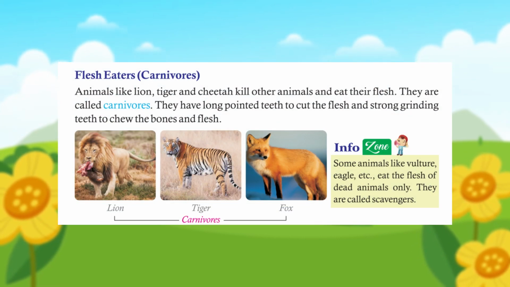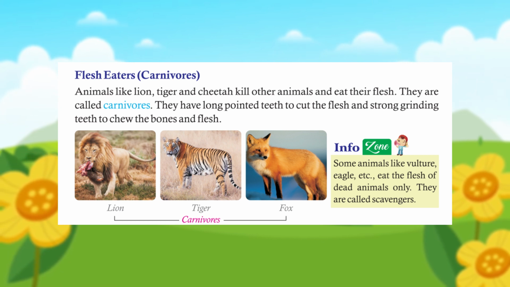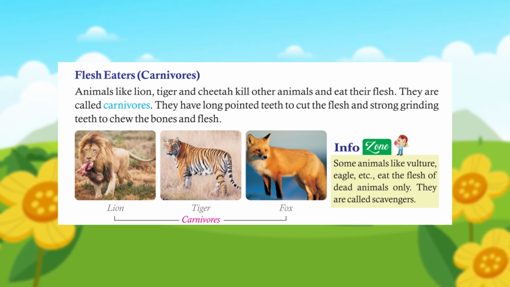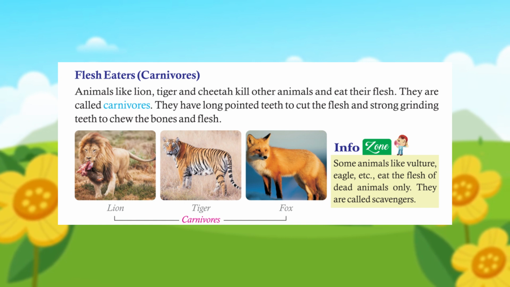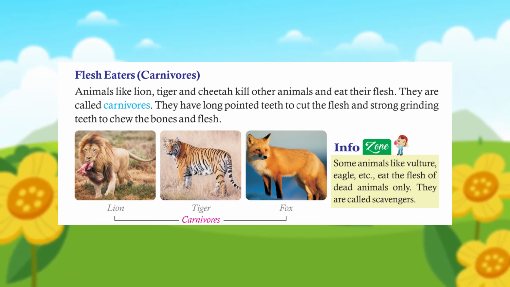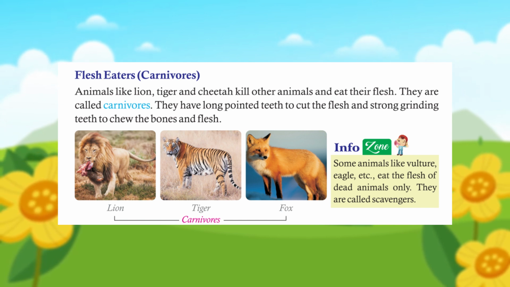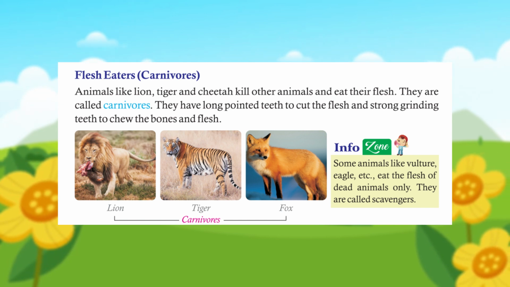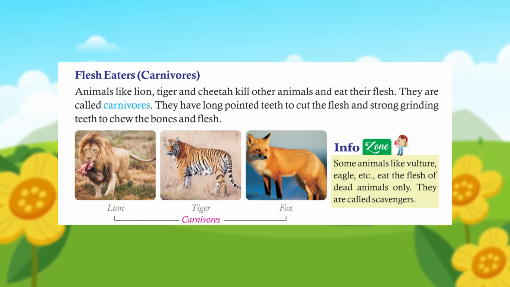Flesh eaters, carnivores. Animals like lion, tiger and cheetah kill other animals and eat their flesh. They are called carnivores. They have long pointed teeth to cut the flesh and strong grinding teeth to chew the bones and flesh.